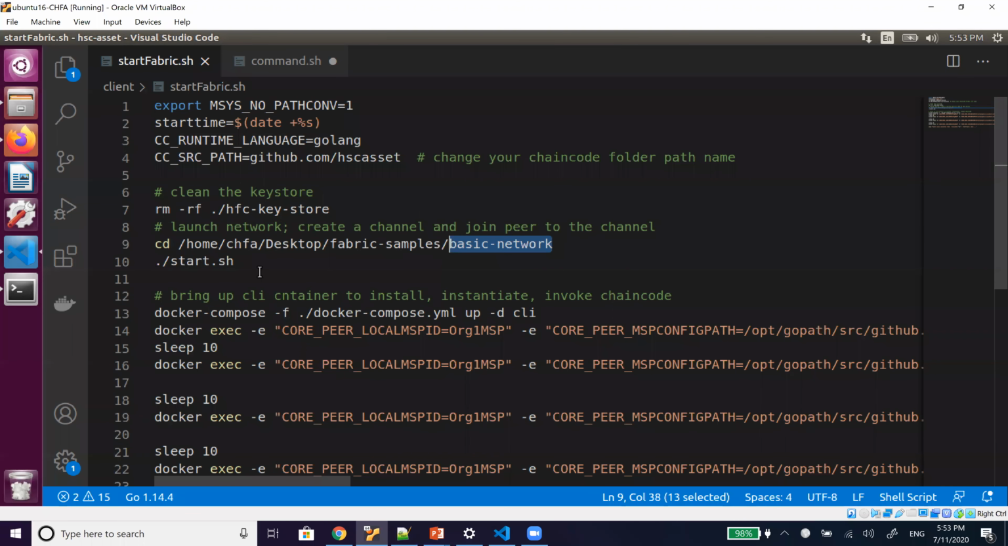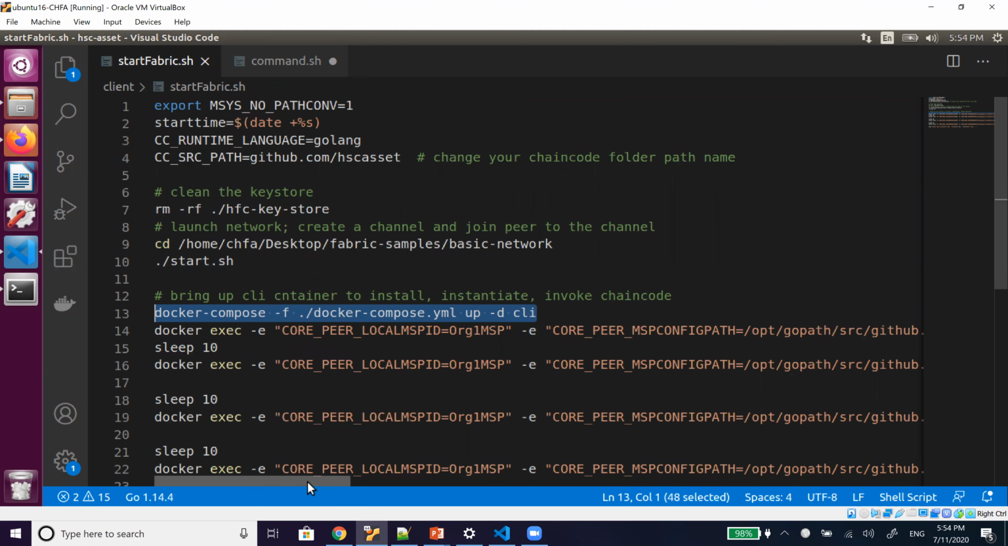There is already a command for CouchDB. In basic network, it will start as per the default configuration. There you can check that there is a peer, a CouchDB, an orderer, and a CA. Whatever is defined there in the Docker file, it will start the whole network with that configuration. Then we have to bring up our CLI container.